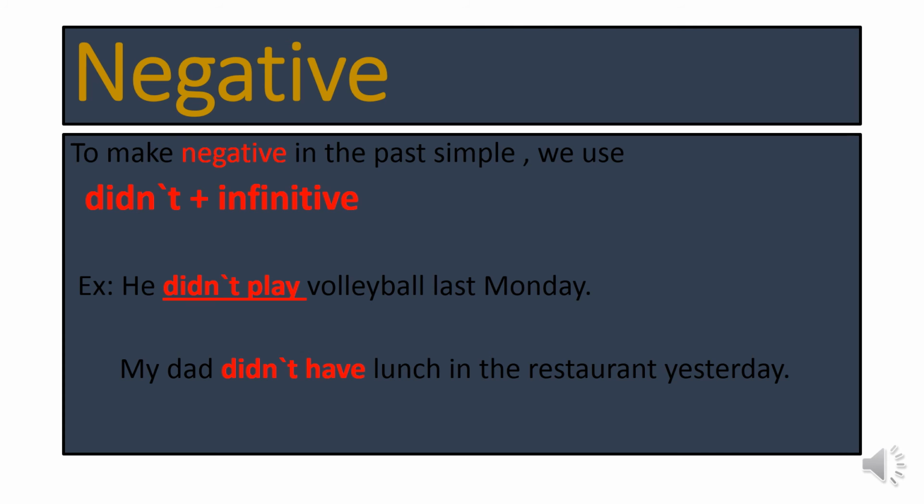To make negative in the past simple tense. How can we make negative in the past simple tense? To make negative in the past simple, we use didn't plus infinitive verb. He didn't play volleyball last Monday. My dad didn't have lunch in the restaurant yesterday. This is the form of negative in the past simple tense.